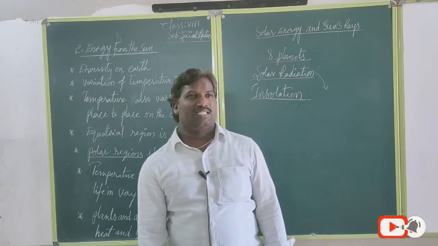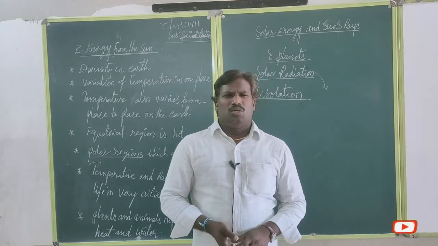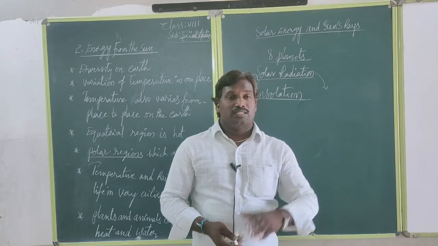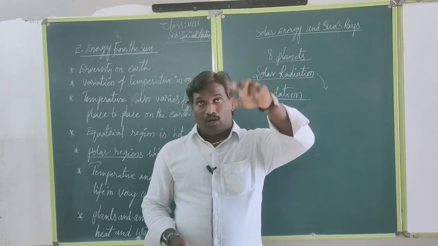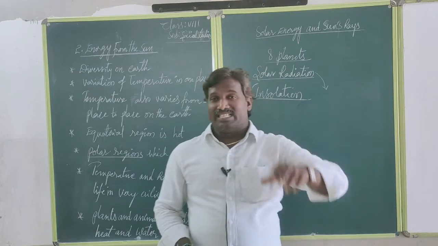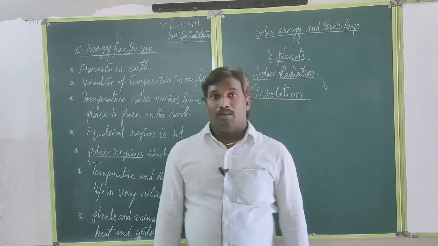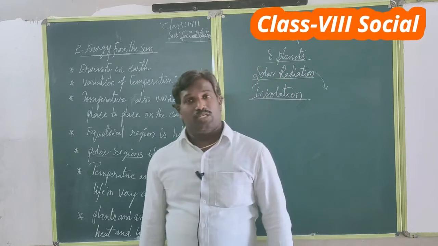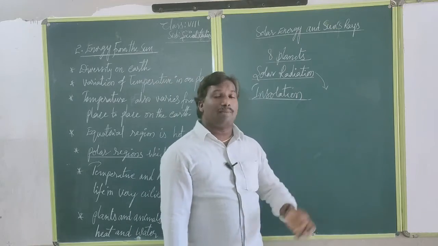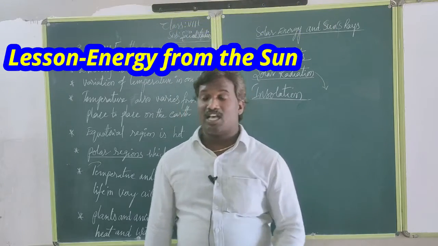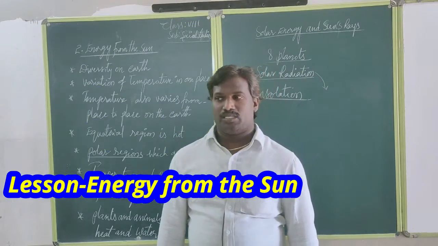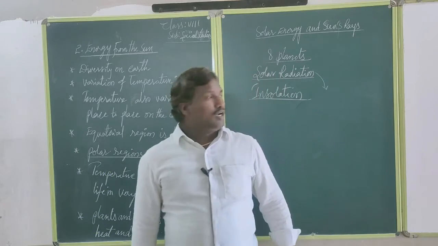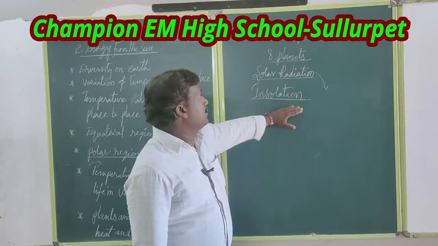We already read in the previous classes about the sun's rays, the sun's energy, and the UV rays that also come, which are protected by the ozone layer. Already we observed that generally some areas have maximum temperature and some areas have minimum temperature. Now, the radiation.